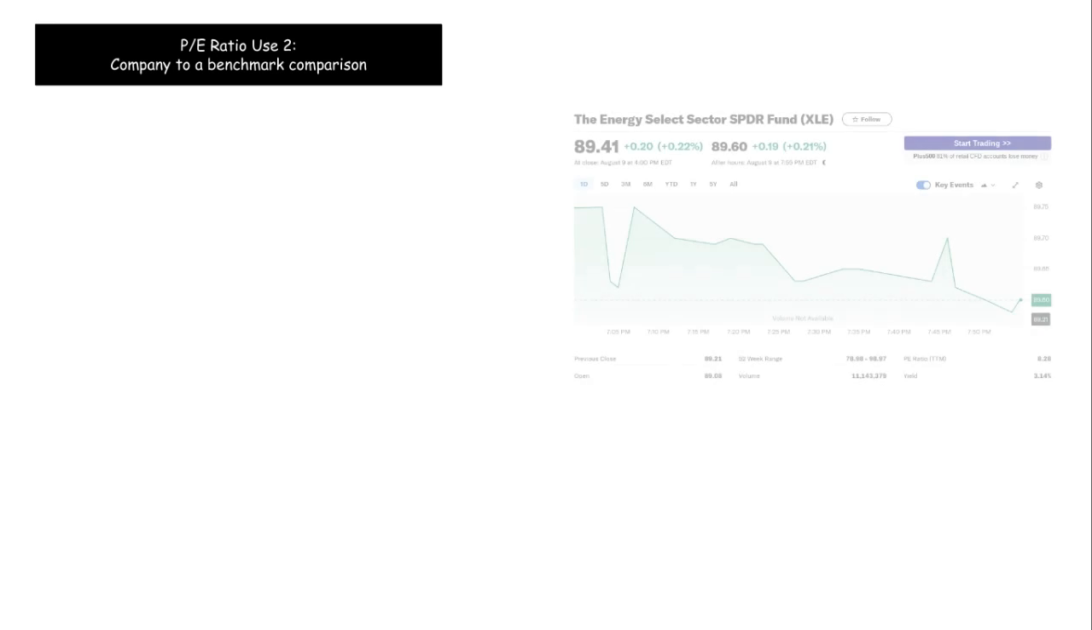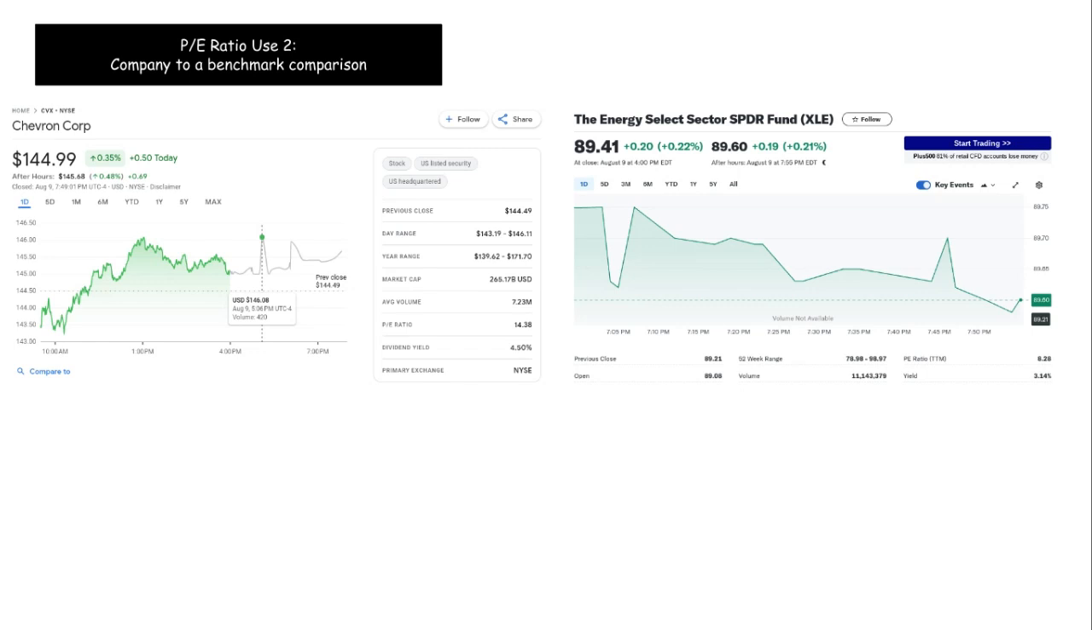Similarly to how we found the price-to-earnings ratio of the Energy Select Sector Fund, by typing in the ticker symbol XLE in the Yahoo Finance search tab, we can do the same to find the price-to-earnings ratio of the company Chevron. We can either search Chevron or its ticker symbol CVX in the Yahoo Finance search tab also, or in this case the Google Finance site. This will bring up the information and stats pertaining to Chevron. From here we can see the price-to-earnings ratio of Chevron, which at the time of the recording of this video is 14.38.